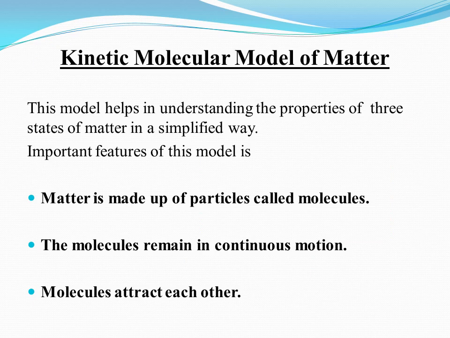Now we are going to discuss the kinetic molecular model of matter. It has 3 postulates. First, matter is made up of small particles called molecules. Second, these molecules are in continuous motion, and third, molecules attract each other. This model helps to understand the properties of only 3 states of matter, that is solid, liquid and gas. Plasma state is not explained with the help of this model.